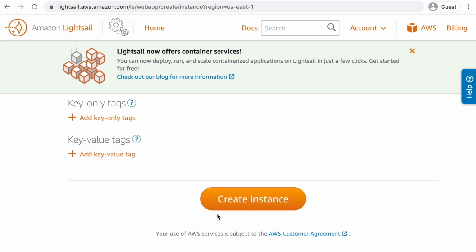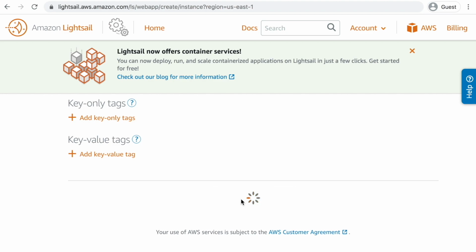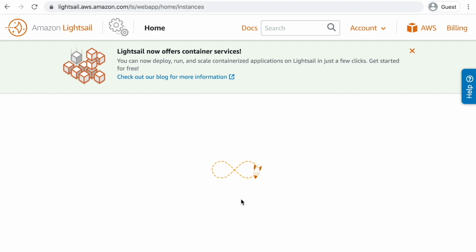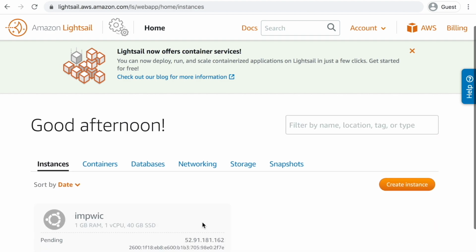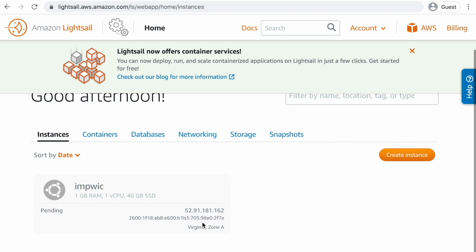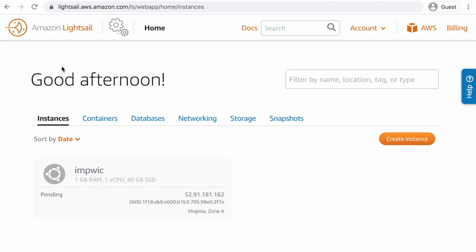Now you cannot and should not miss this huge button, Create Instance. You will very soon see that the instance is pending. So you may give Amazon a minute or two and then go and click refresh in your browser.